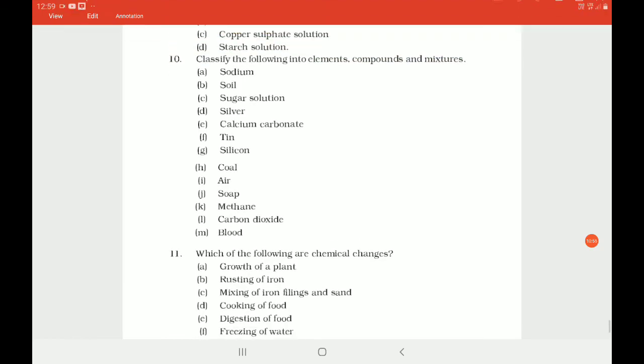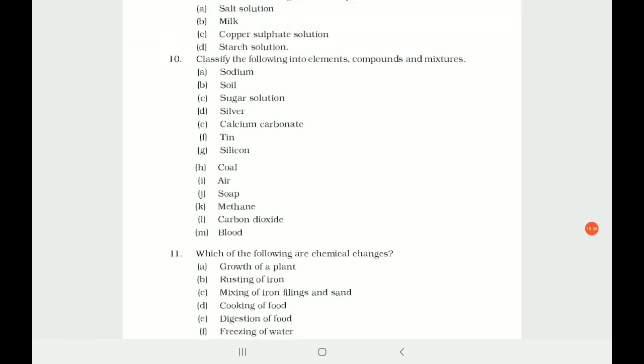Soil is what? Mixture. Sugar solution is a mixture. Silver is an element. Calcium carbonate is a compound. Tin is an element. Silicon is an element. Coal is carbon, you can say it is an element, or you can say it is a mixture as well, because it can be a mixture of a few things. Air is a